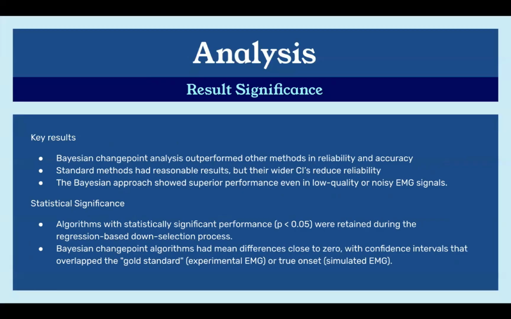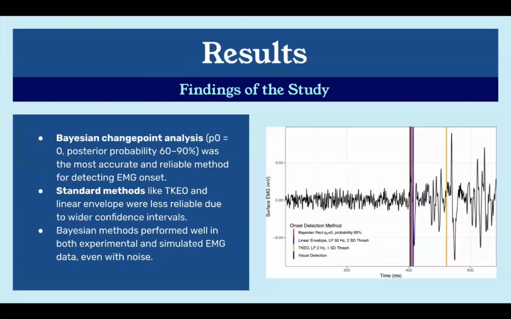For the statistical significance, algorithms with statistically significant performance were retained during the regression-based down selection process. Bayesian change point algorithms had mean differences close to 0 with confidence intervals that overlapped the gold standard or true onset. For the findings of the study, the Bayesian change point analysis, it shows the posterior probability right there,